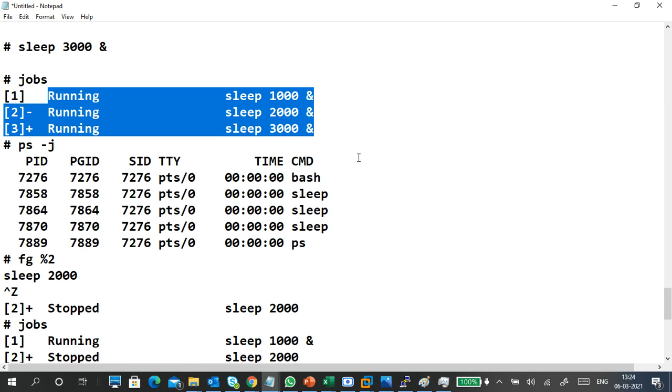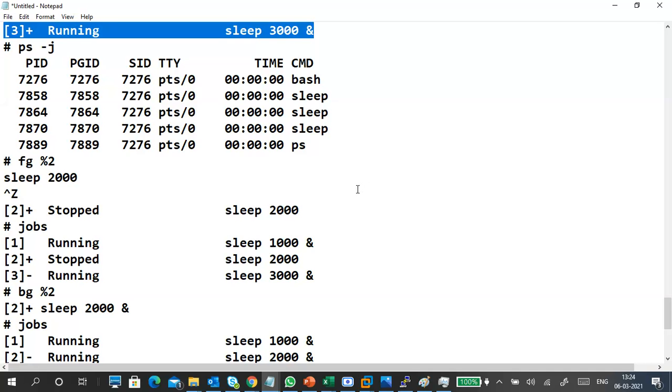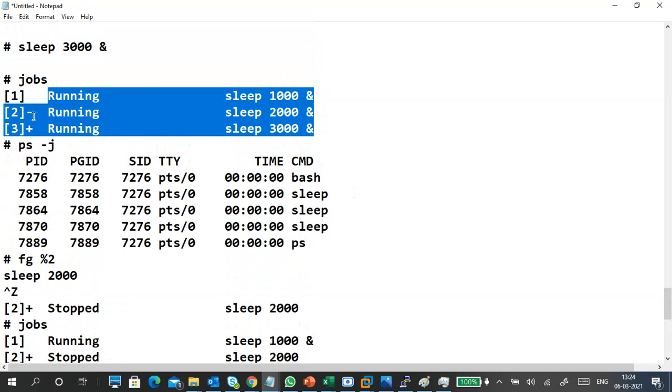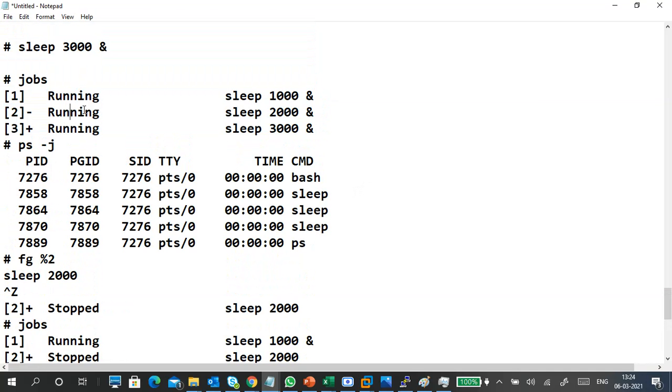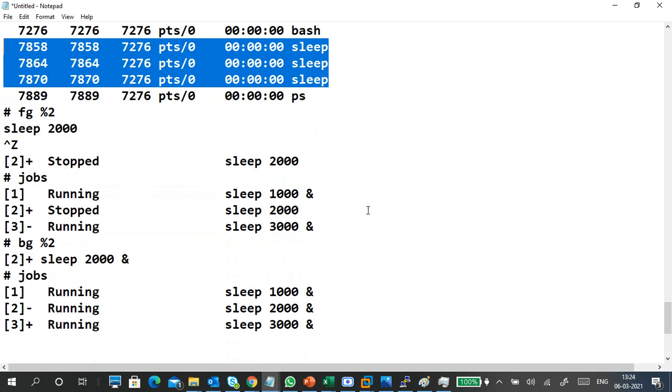Anything can be a background process, run by the system or by different users. But these jobs were run by me only, so they are called jobs, not just background processes. The command is also ps -j. So can you see these three jobs are running?